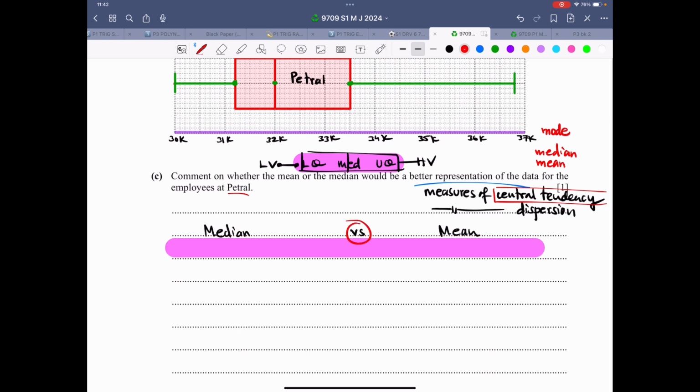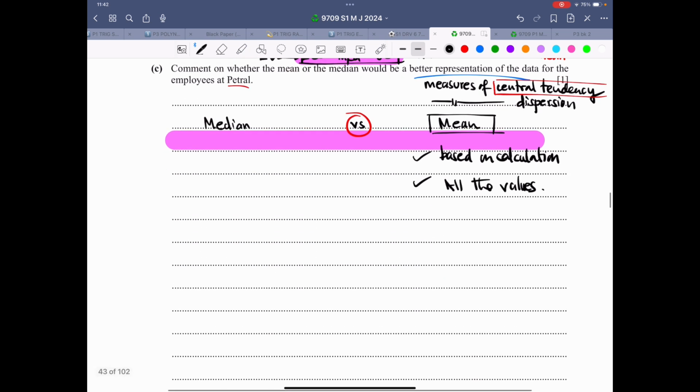Now if I compare median versus mean, so mean is a good measure of central tendency. It's based on calculation. It involves all the values. So therefore, these are the good points about mean, but there is an issue, and that issue is it is distorted by extreme values.